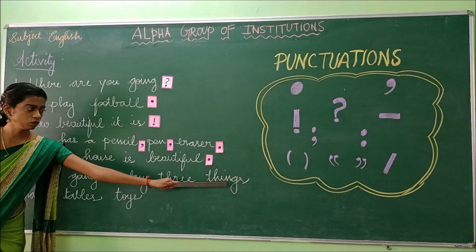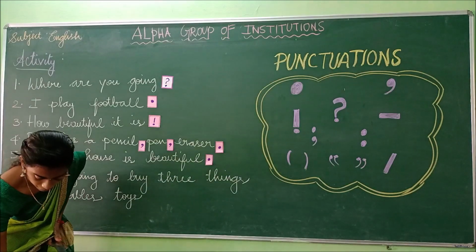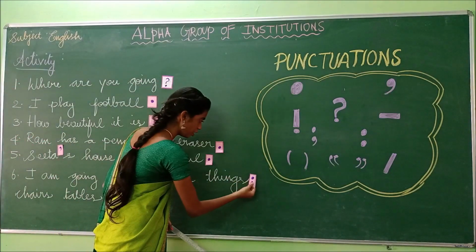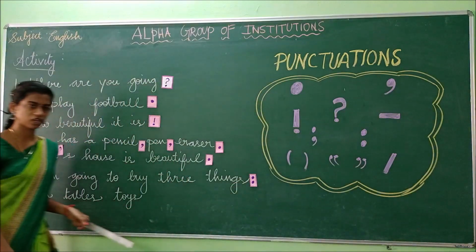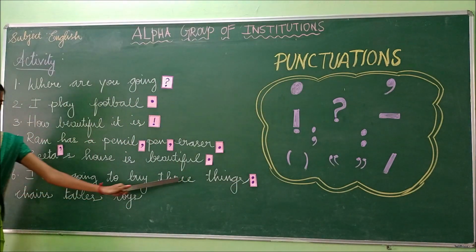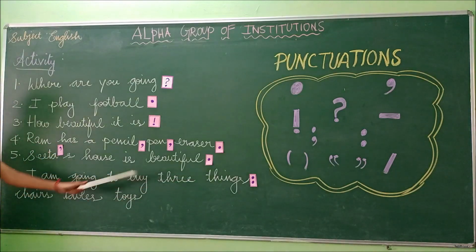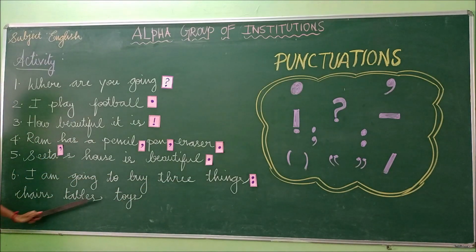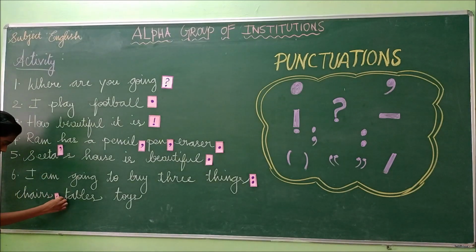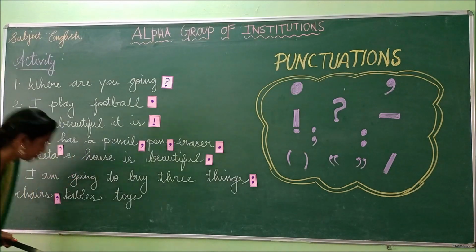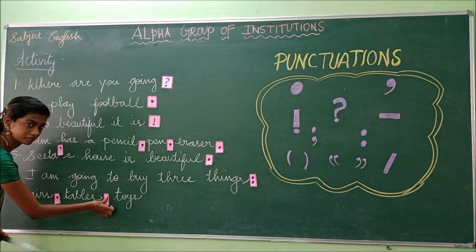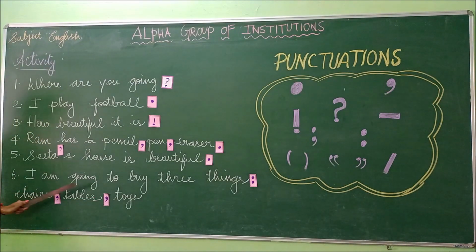So what punctuation do we have to use here? Yes, we have to use the colon. I am going to buy 3 things: and the 3 things are chairs, tables, toys. So what do we have to use between them? Yes, we have to use the comma. The first one is chairs and the second one is tables. So I am going to buy 3 things, and the 3 things have been listed as chairs, tables, toys.